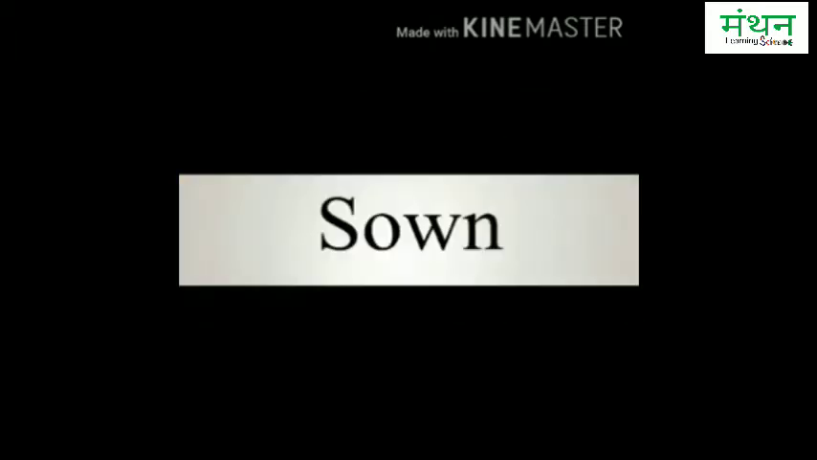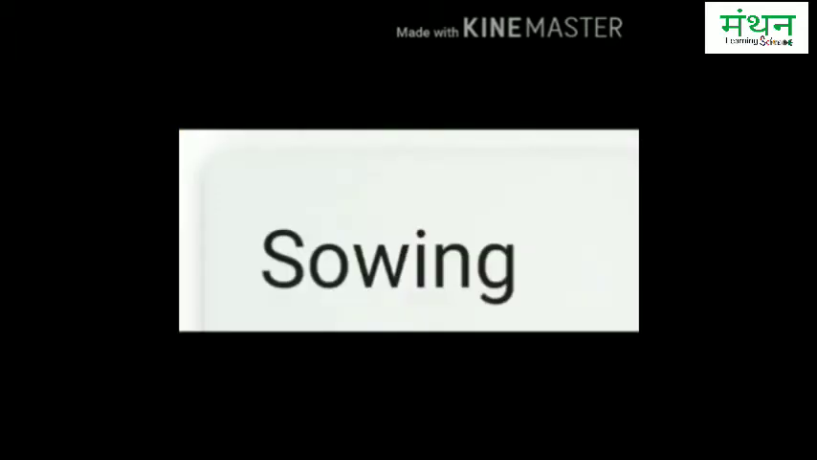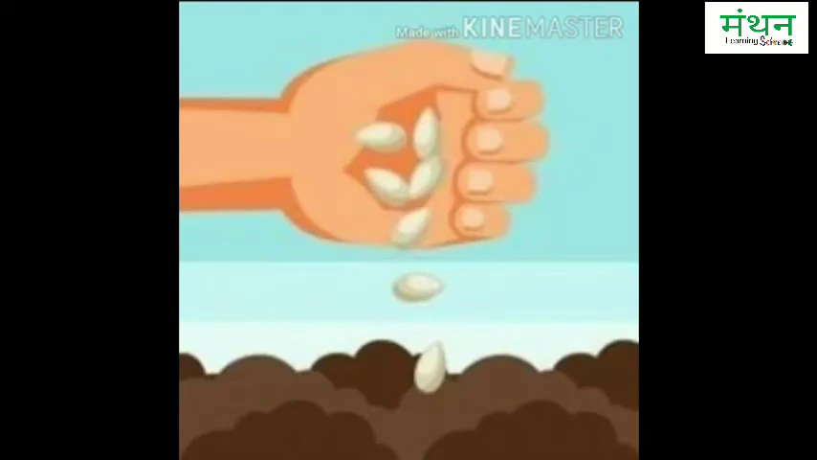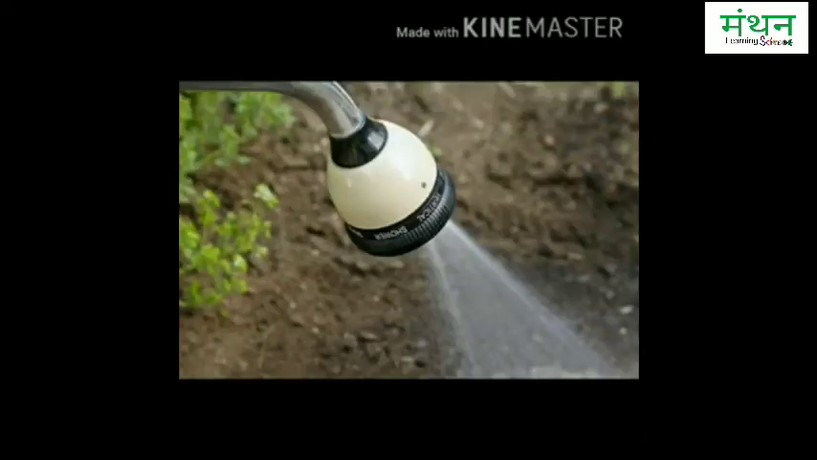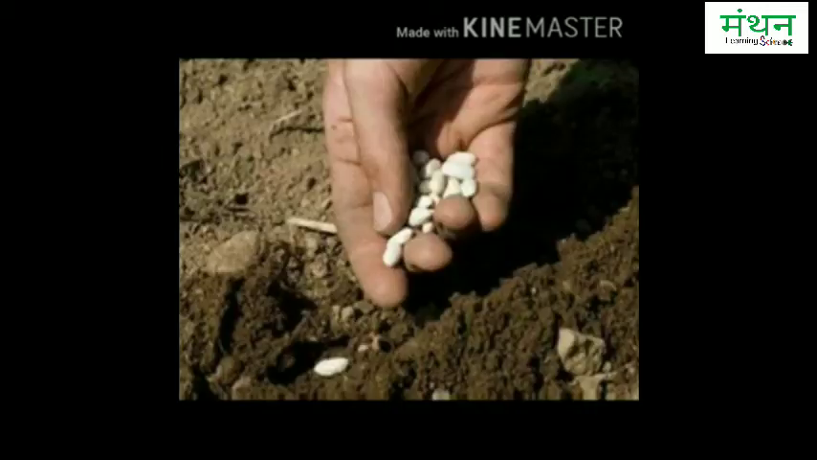After the selection of seeds, they need to be sown. So we should know what sowing is. Sowing is the process of placing seeds in the soil. The soil is watered before sowing. The following precautions should be taken while sowing seeds in the soil.